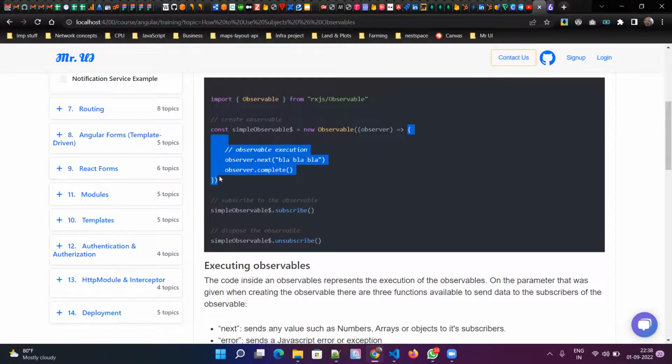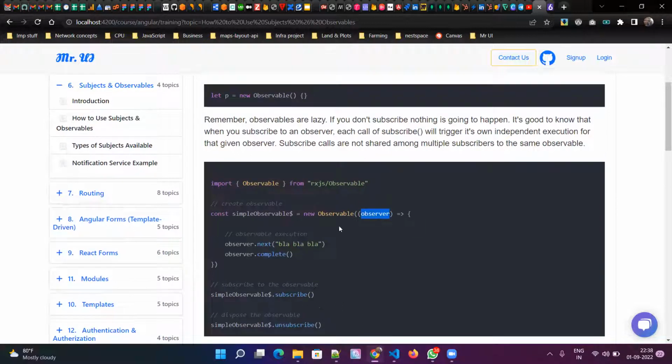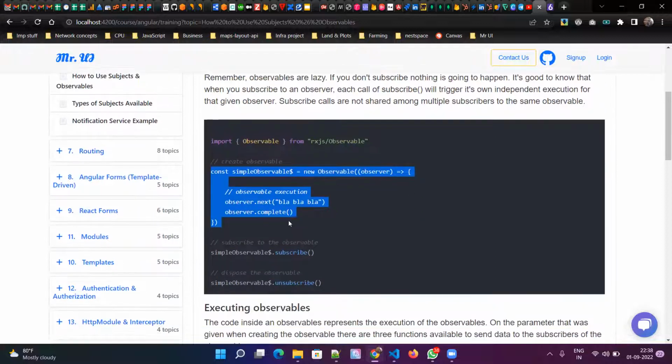So this is the initializer till here. Here what I'm doing is taking the observer reference, and then I'm sending data. Okay, this is the producing part. In the previous image we saw, right? So this is the producing part, and in the same place, just to show how the subscriber works, this is where I'm subscribing to this observable.